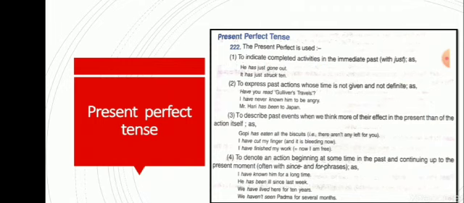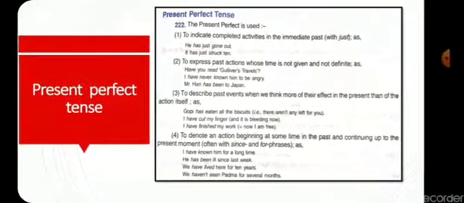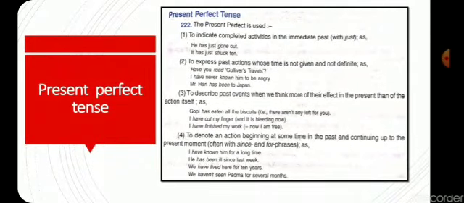Now the fourth, to denote an action beginning at some time in the past and continuing up to the present moment, means some work that has been started in the past time but continues to the present one. For example, I have known him for a long time.